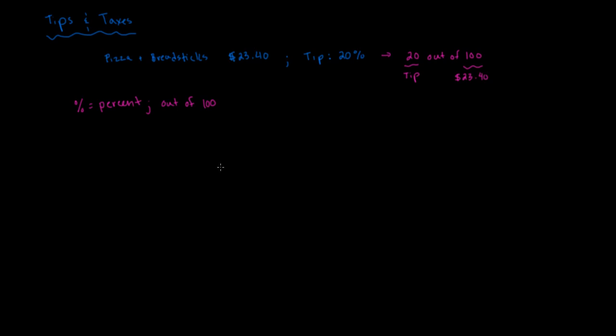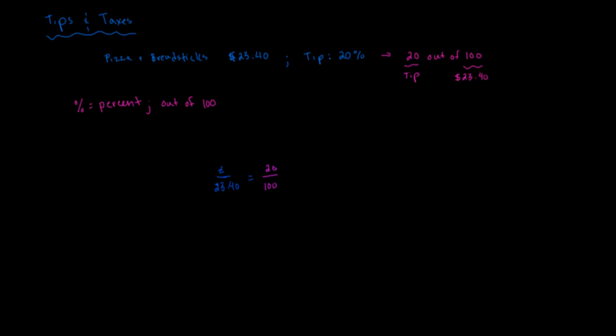We've got the tip, T, out of the $23.40. And then that should be proportionate to the 20, because T and 20 are the same thing out of the 100, and those should also be the same thing, that $23.40.